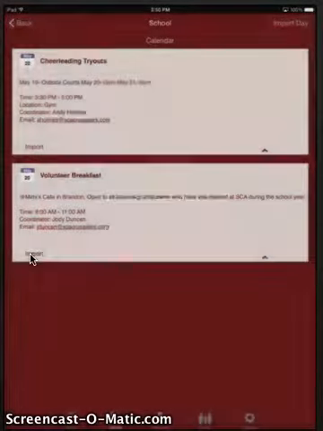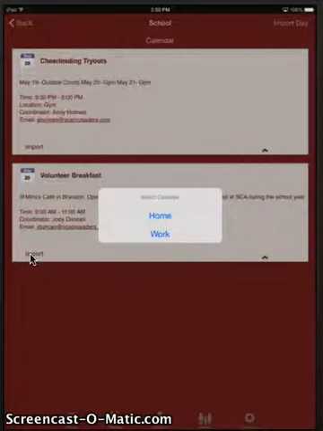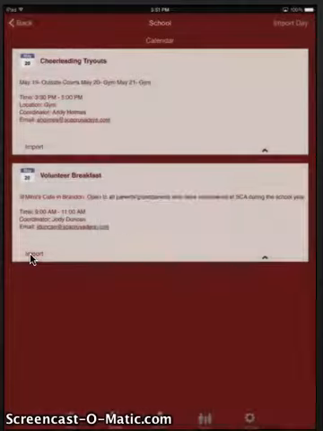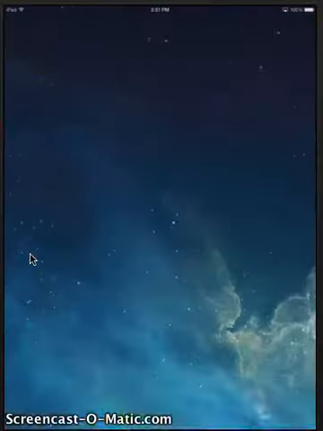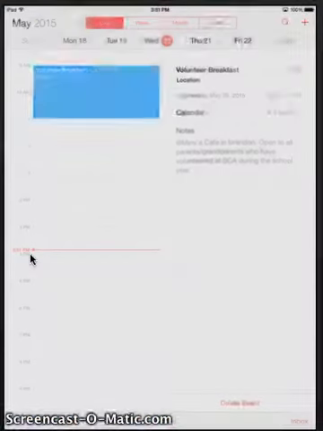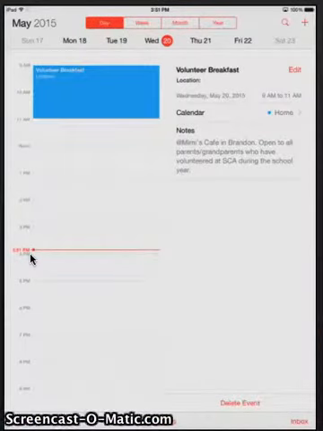You would say okay. If this is the first time you've done this, it's going to ask you, can RenWeb access your calendar? You're going to say allow or okay. Then you want to put it in your home calendar or work calendar. So I'm going to choose my home calendar, item added successfully. I will close that out and I can go over to my calendar to see the volunteer breakfast and all the information that has to do with that.